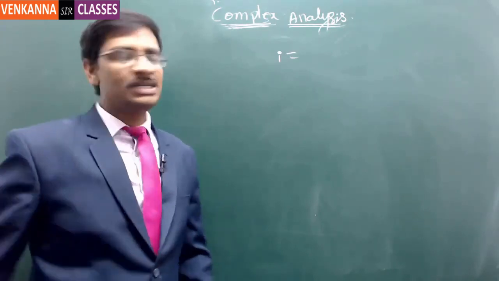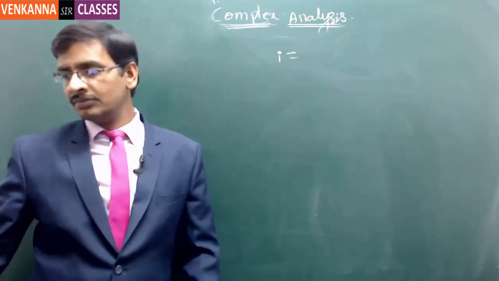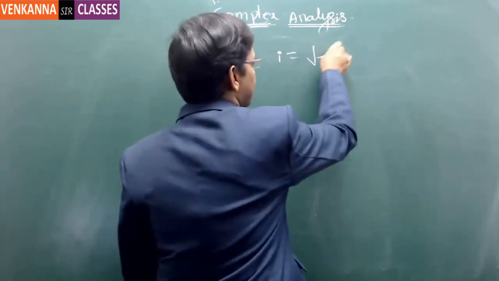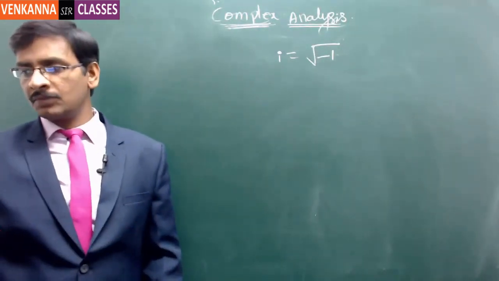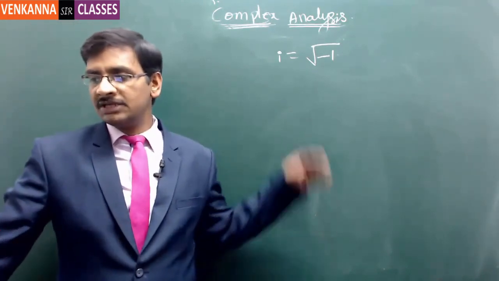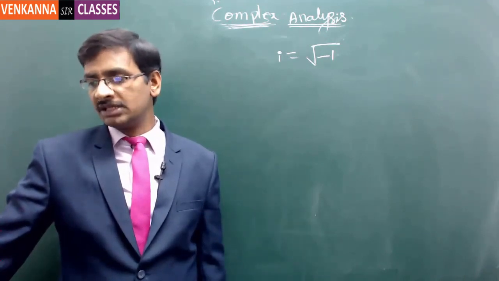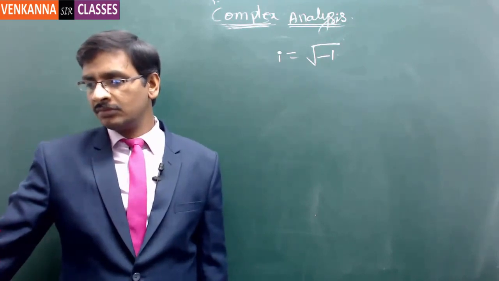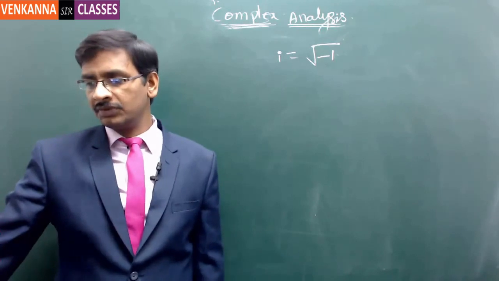So, how can you justify that i is equal to square root of minus 1? Can you justify this? Somebody justify i is equal to square root of minus 1. Why do I have to take square root of minus 1? Any answer?